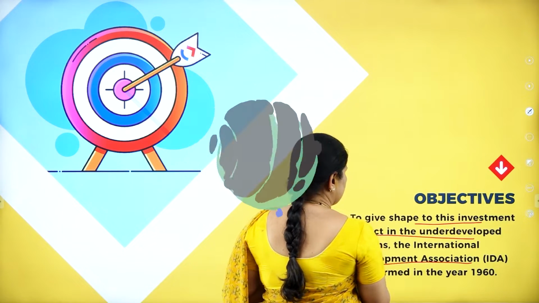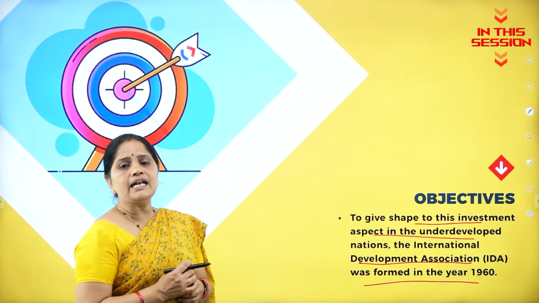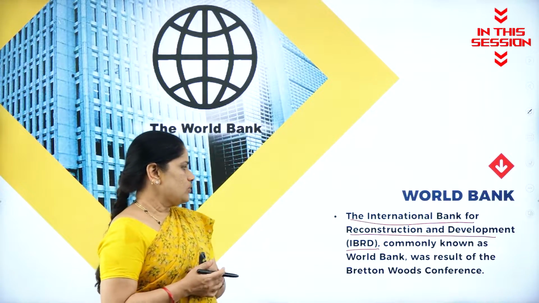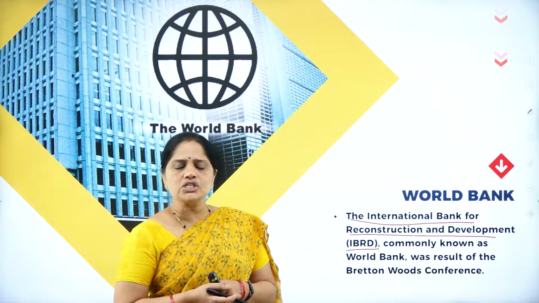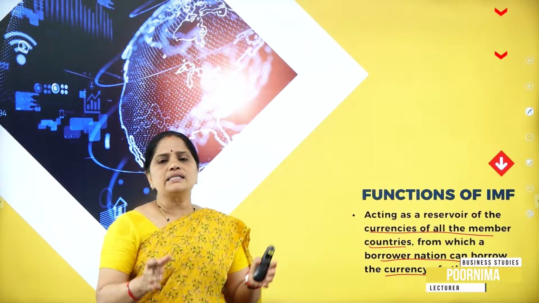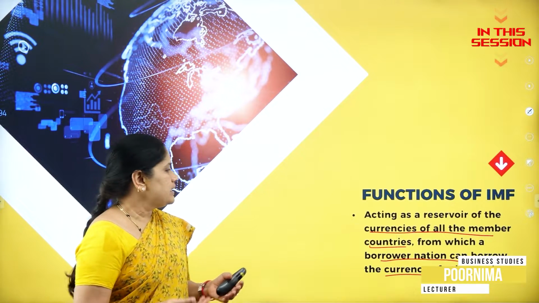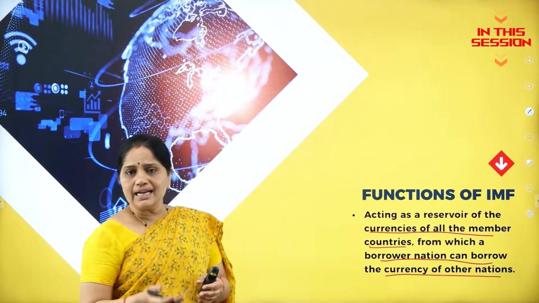The IDA, the International Development Association, was formed in the year 1960. The IBRD, commonly known as the World Bank, was the result of the Bretton Woods Conference. The IMF has reserves of all the currencies of all the member countries, and if any one country wants to borrow, it can borrow the currencies of other nations.